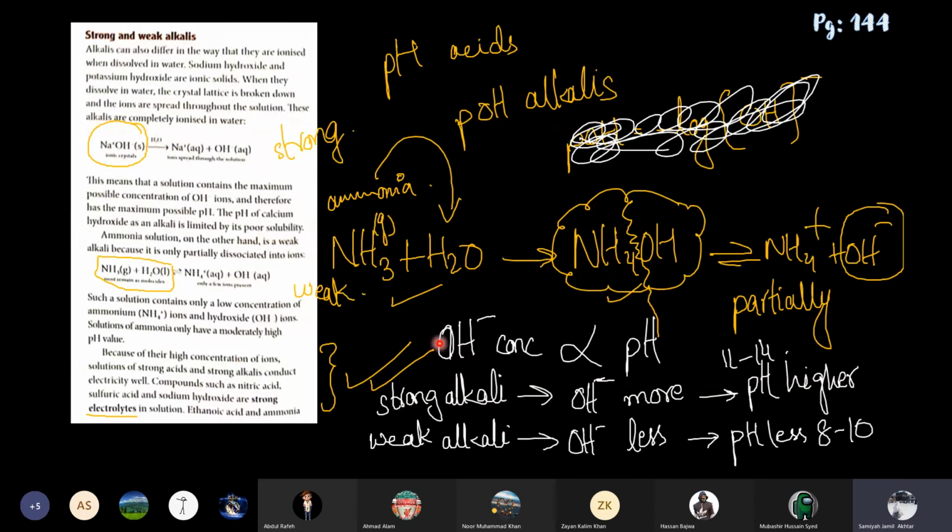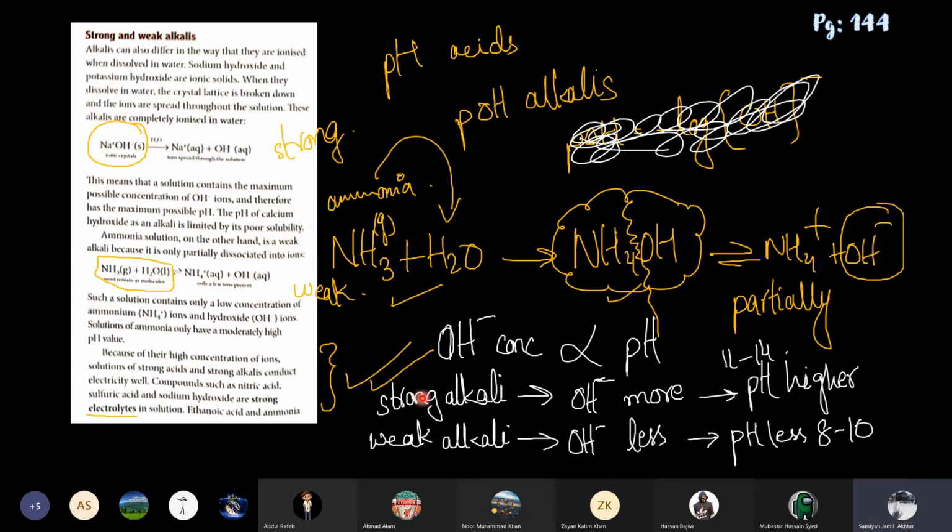Now there is a relationship between alkali ions and pH also, but it is a direct relation. If it's a strong alkali, then more OH ions are there, more OH ion concentration, and the pH will be higher, from 11 to 14. For strong alkalis, we know that their pH is at the end of the pH scale: 11, 12, 13, 14. The last four are strong alkalis. So if it has more OH ions, pH is higher. And if it is a weak alkali and OH ions are fewer, then its pH is also lower, from 8 to 10. So they have a direct relation.